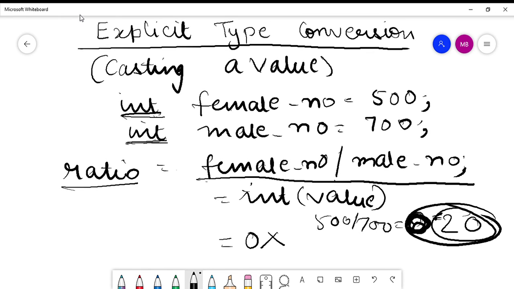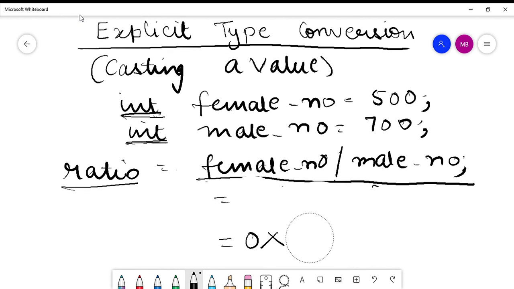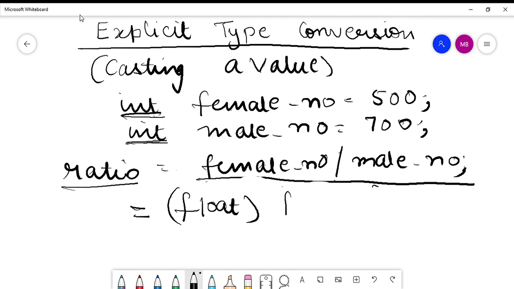So what is the actual value of ratio? 0.20. But since we have not mentioned anywhere that the ratio should be floating, the compiler, since it does not have any brain of its own, will truncate everything after the decimal and produce the ratio as an integer, which would come out to be 0, which is wrong. So what we have to do here is explicitly convert the data type integer into the data type float. So how would we do that? We would explicitly write float female number